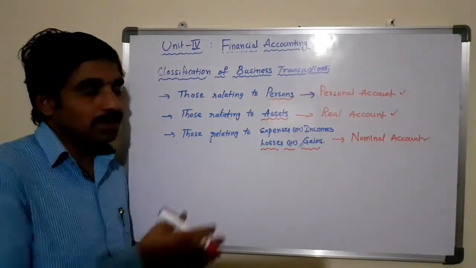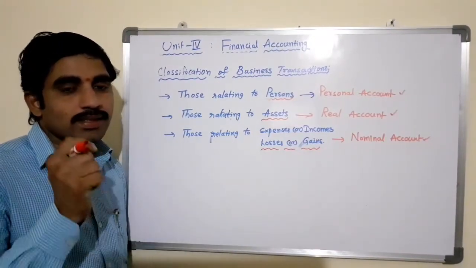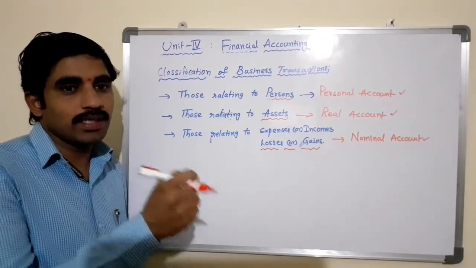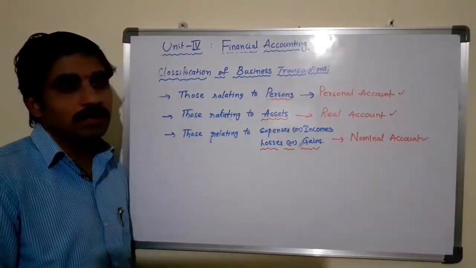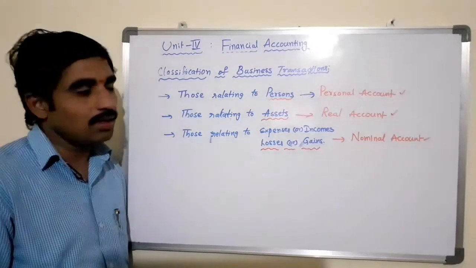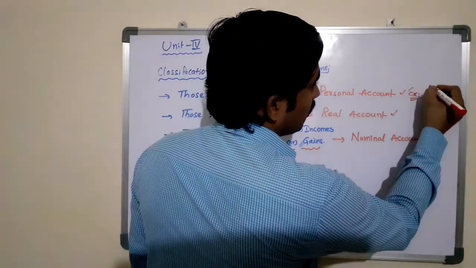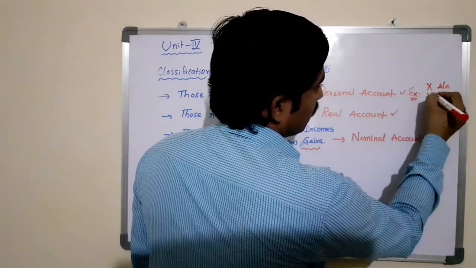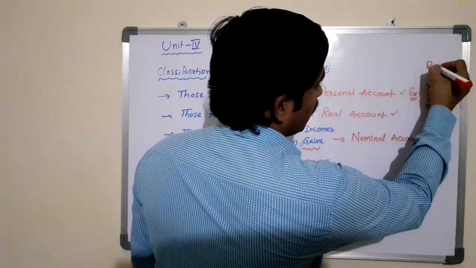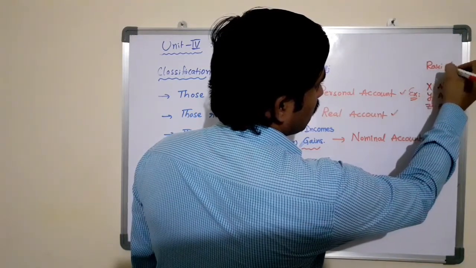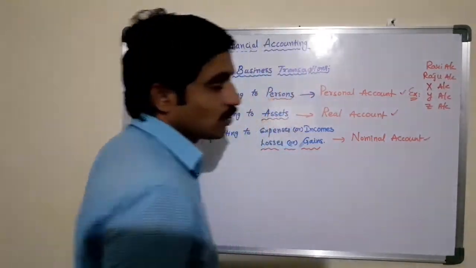So here personal account is the account which is exclusively for the name of the persons, name of the business or name of the organization. Example: X account, Y account, Z account, Ravi account, Raju account, and so on.